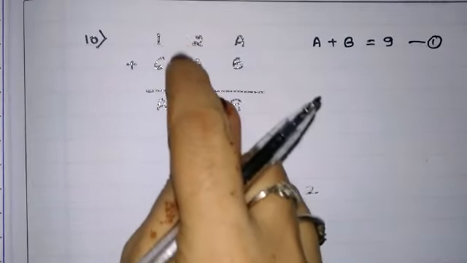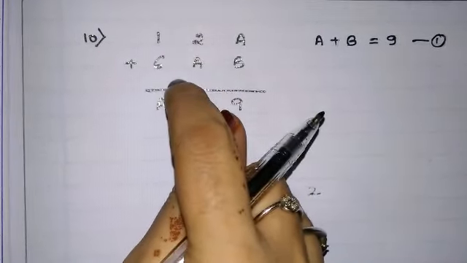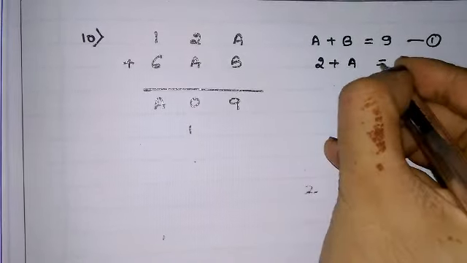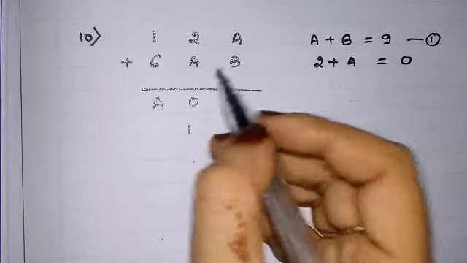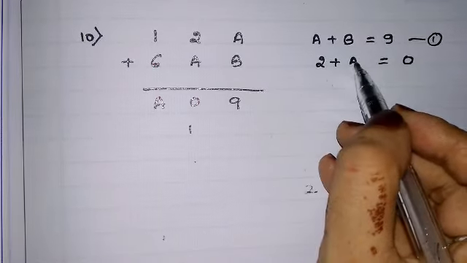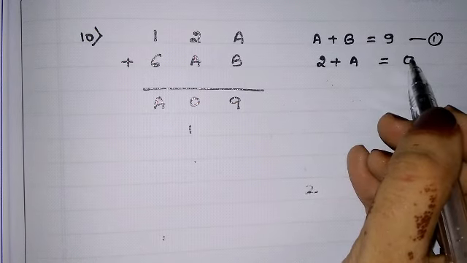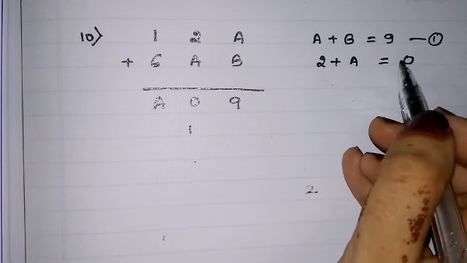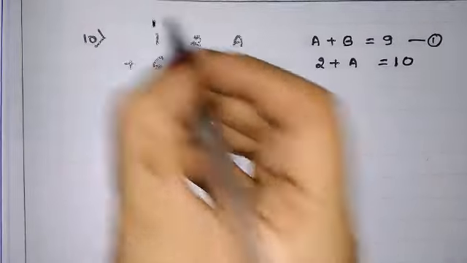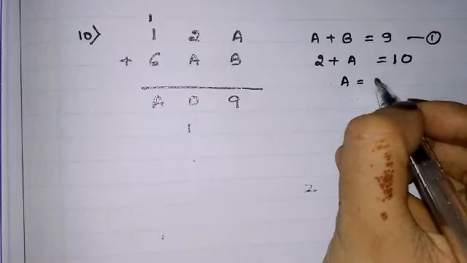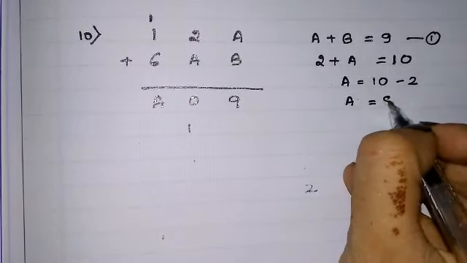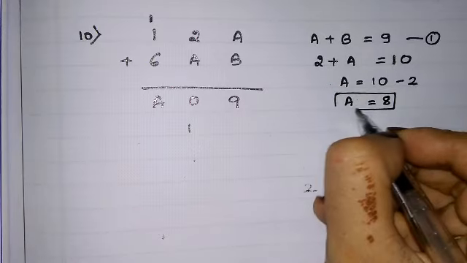Okay. यहाँ पे second area में we can find out 2 plus A is equals to 0. तो 2 plus A में 2 में अगर कुछ ऐड करेंगे तो we won't get 0. We will get 10. Surely we know that we will get 10. 10 मिल सकता है. तो यहाँ पे 10 आएगा तो यहाँ पे कैरी हो जाएगा. So A is equals to 10 minus 2. A is equals to 8. A की वैल्यू मिल गई 8.